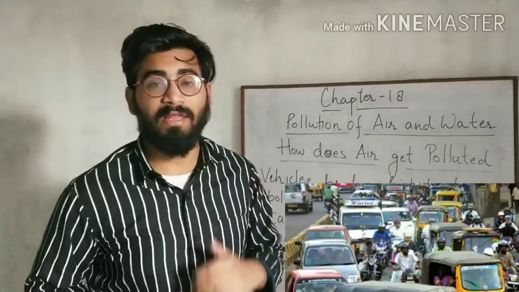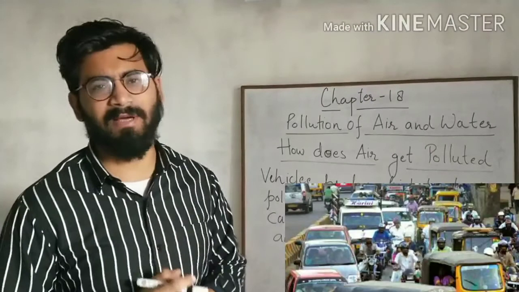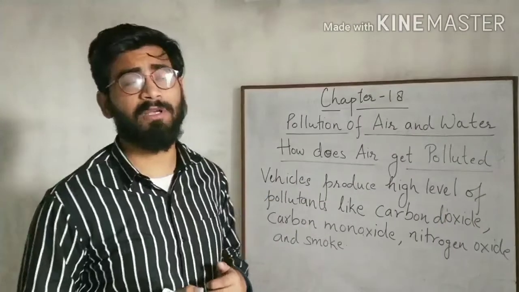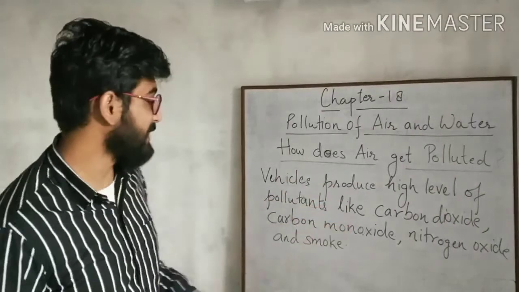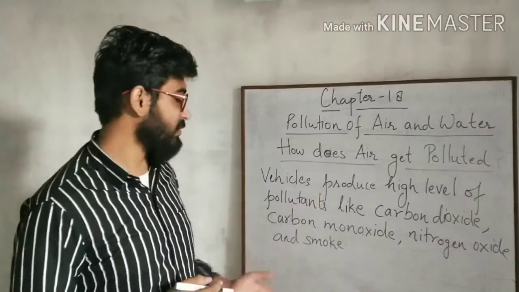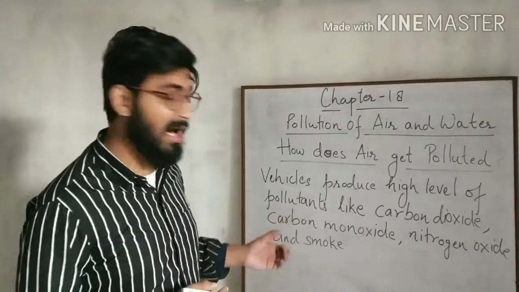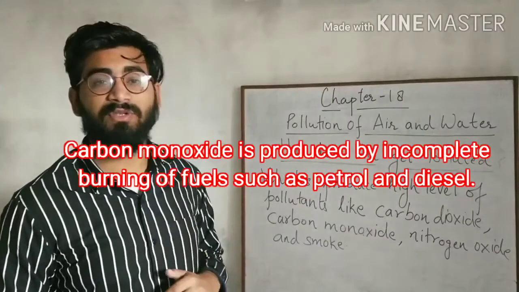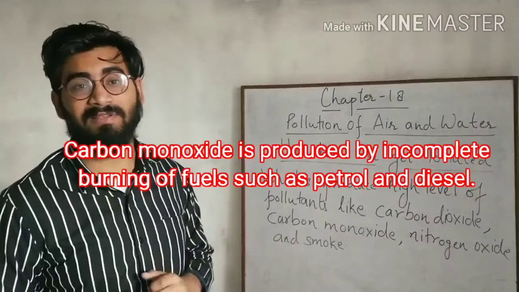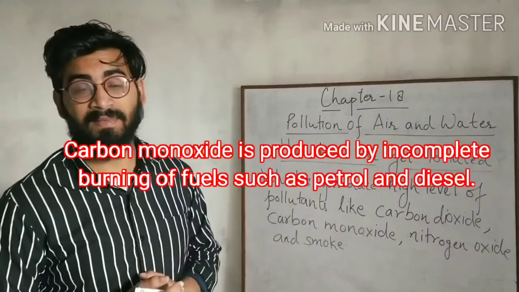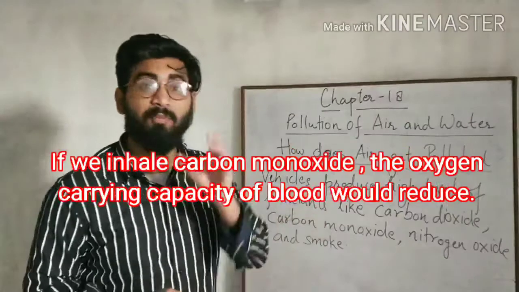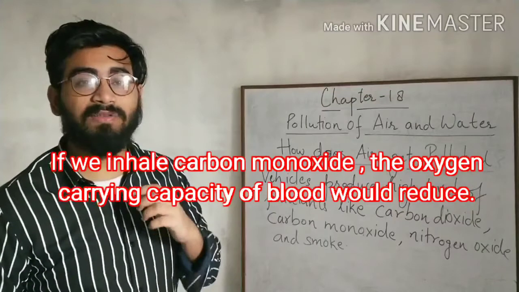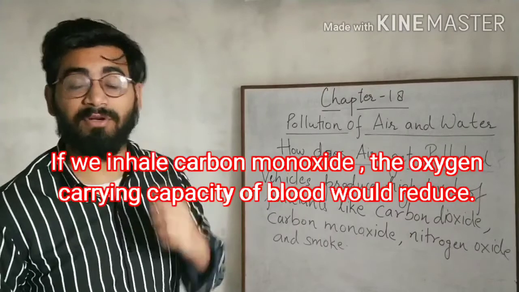As you know, the number of vehicles is increasing day by day. And what do vehicles produce? Vehicles produce high levels of pollutants like carbon dioxide, carbon monoxide, nitrogen oxide and smoke. And do you know how carbon monoxide is produced? Carbon monoxide is produced from incomplete burning of fuels such as petrol and diesel. And this carbon monoxide is a poisonous gas. If we inhale carbon monoxide, the oxygen carrying capacity of the blood would reduce.